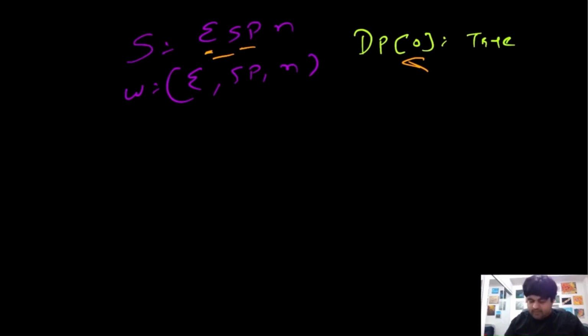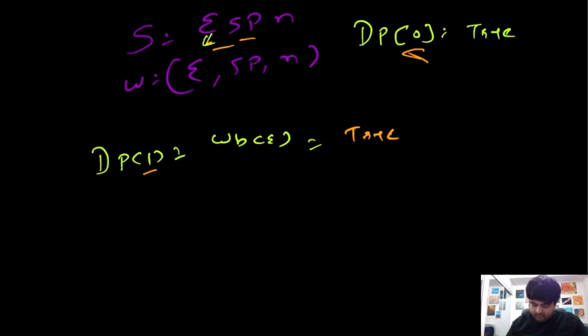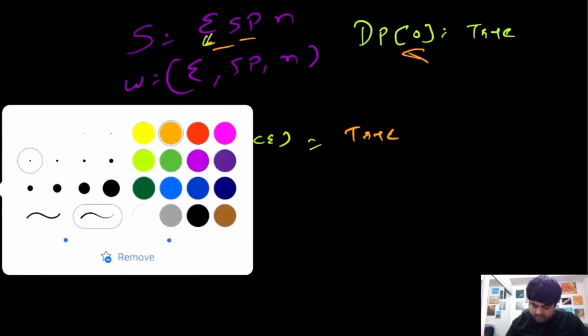So initially we will calculate just for value E. So DP of 1 would be calculating the word break for value E. Let's see whether this value E is present in this word dictionary or not. The value is present, so we can say that the DP of 1 is true. Okay, this is good. Now let's check for the second element.